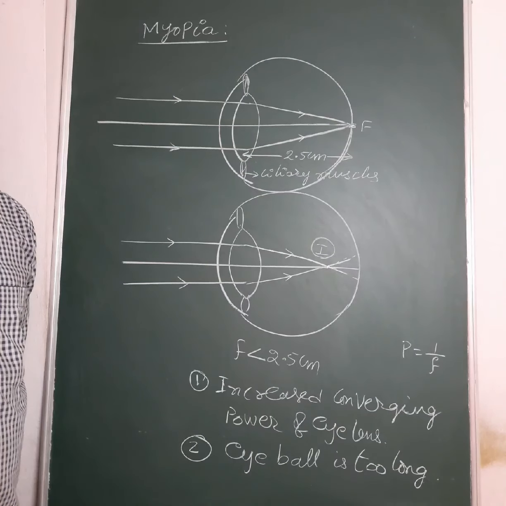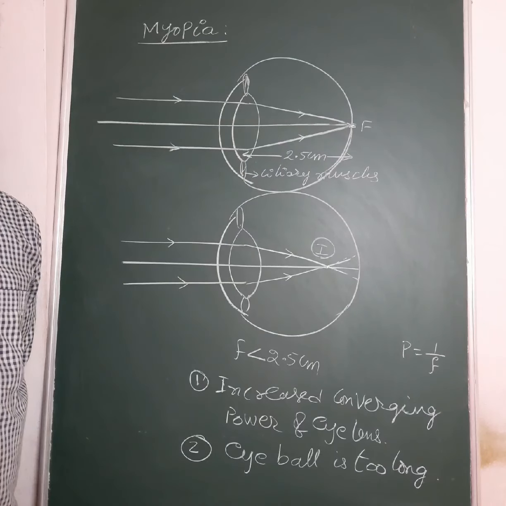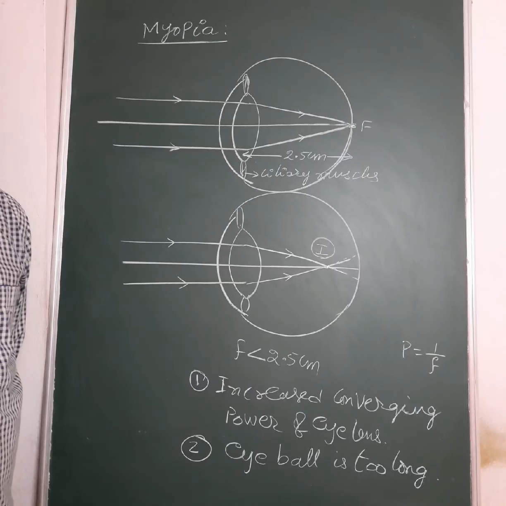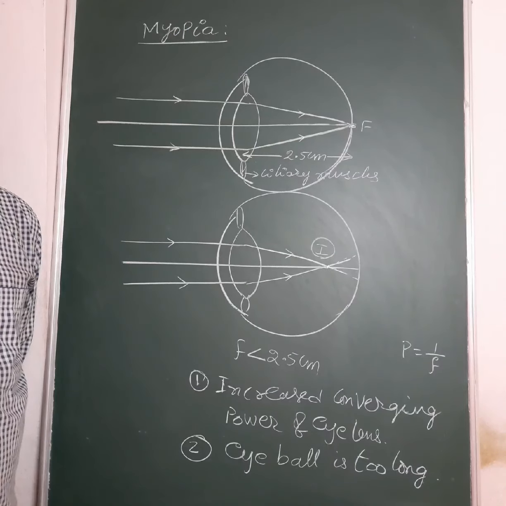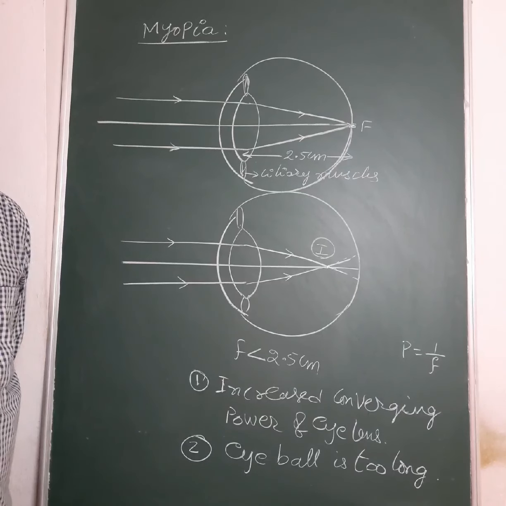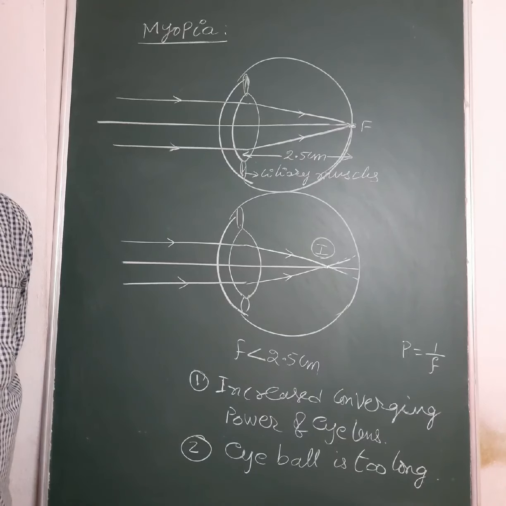Depending upon the defect of vision, the far point may vary from one person to another who are suffering with myopia. Many people may be suffering with myopia, and for all of them the far point may not be the same.